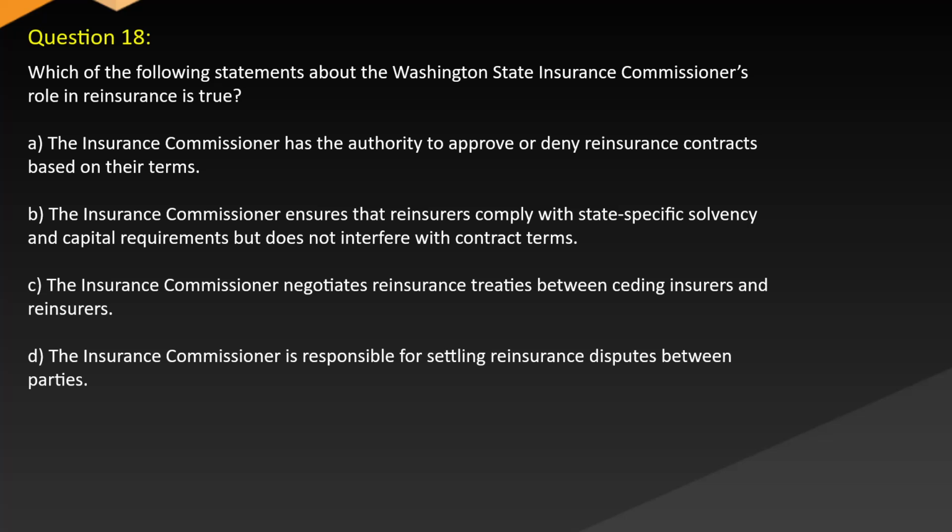B. The Insurance Commissioner ensures that reinsurers comply with state-specific solvency and capital requirements but does not interfere with contract terms. C. The Insurance Commissioner negotiates reinsurance treaties between ceding insurers and reinsurers. D. The Insurance Commissioner is responsible for settling reinsurance disputes between parties.